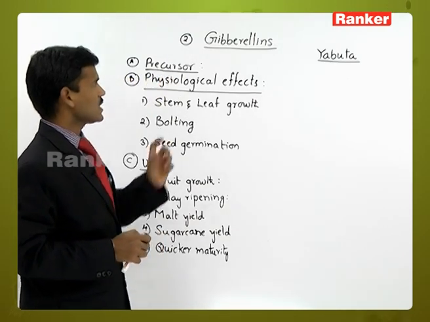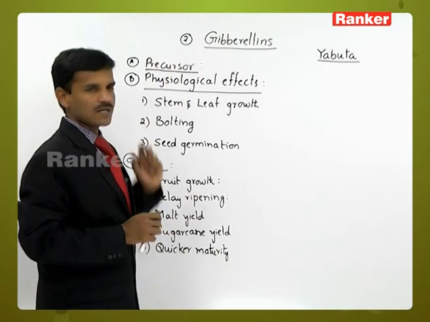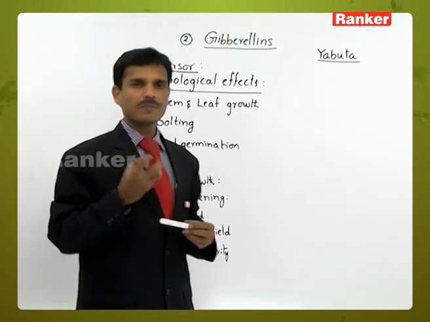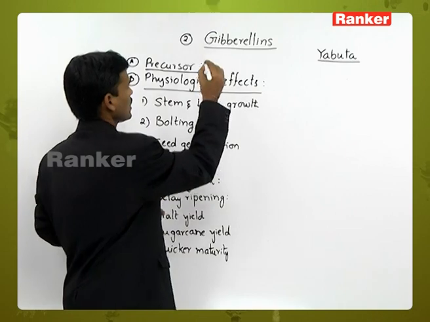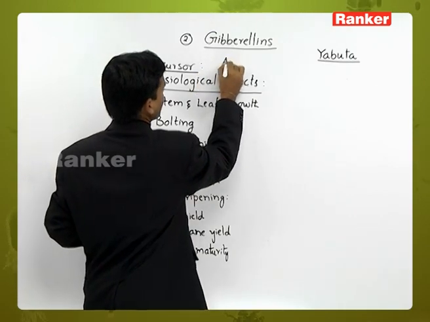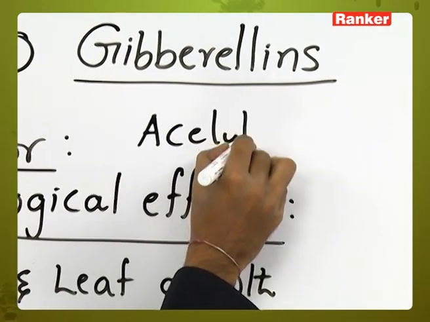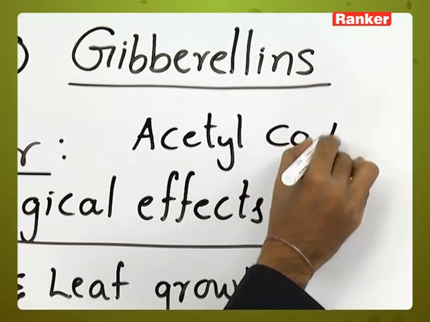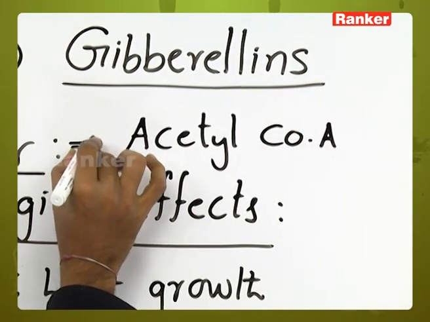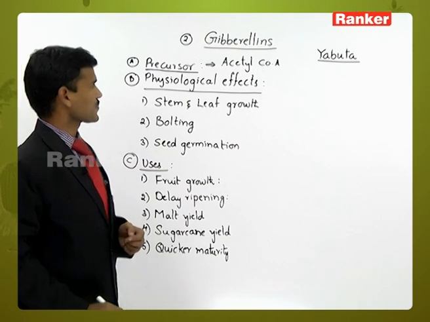For gibberellin synthesis, the starting material, or precursor, is acetyl coenzyme A.